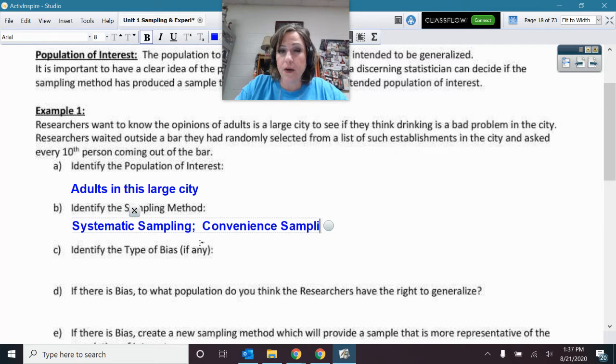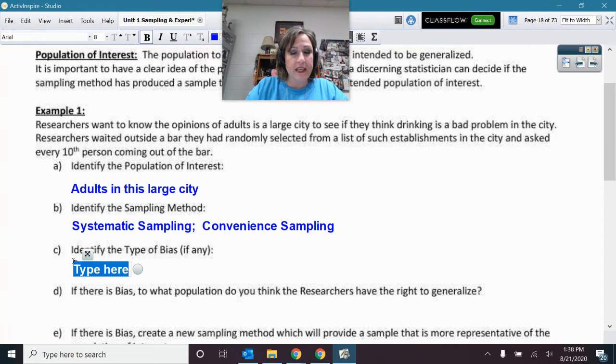So that's also kind of going along with this. Systematic, definitely, because they're talking every 10th. But keep in mind, because this plays into the next thing, identifying bias, that this was definitely convenience. Okay, so here we go.